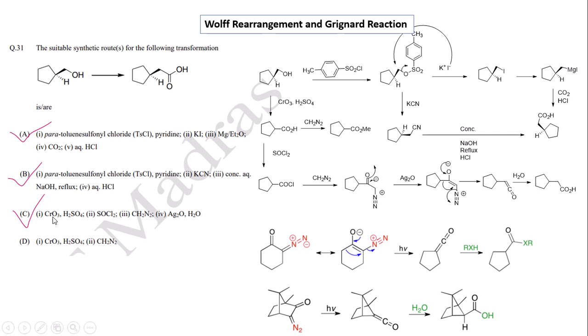In option C, with chromic acid followed by sulfuric acid, the alcohol is converted to the carboxylic acid, which on treatment with SOCl2, followed by diazomethane coupling and then the Wolff rearrangement, produces the carboxylic acid derivative. Option C also matches the final product, but option D does not match the final product. Here, after oxidation, esterification takes place in the presence of diazomethane. So options A, B and C are correct.